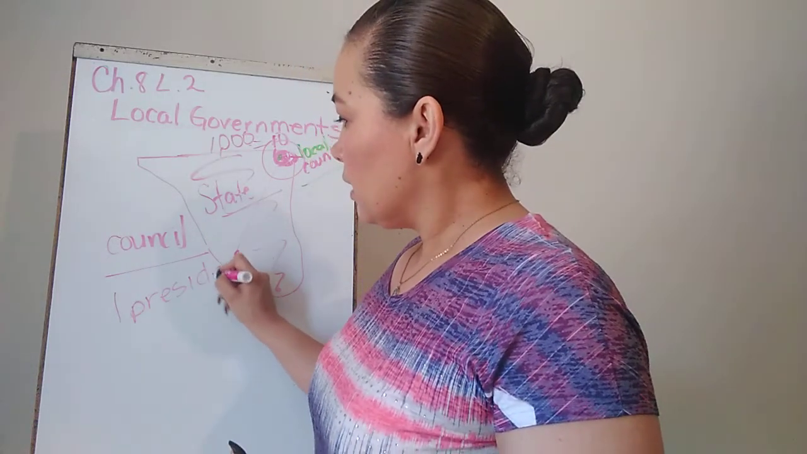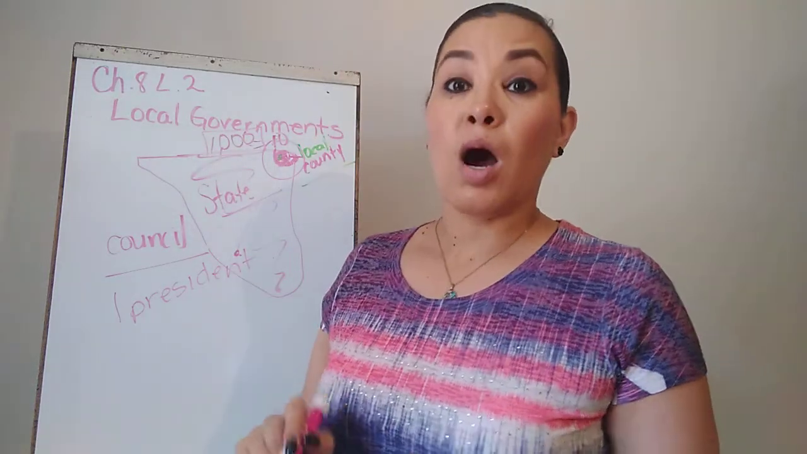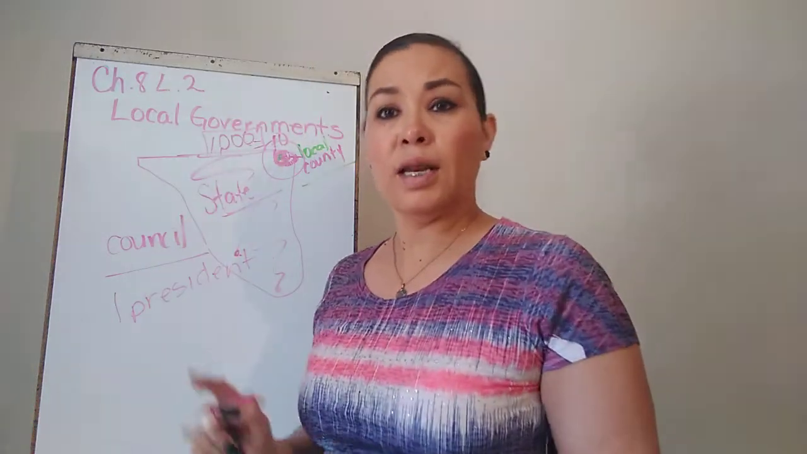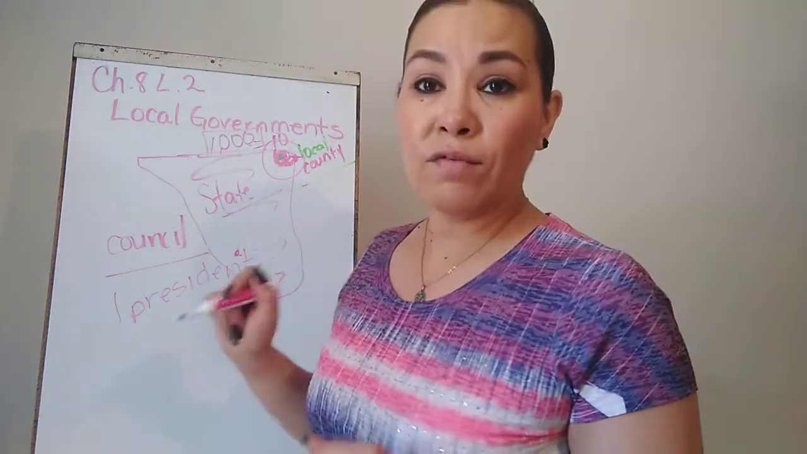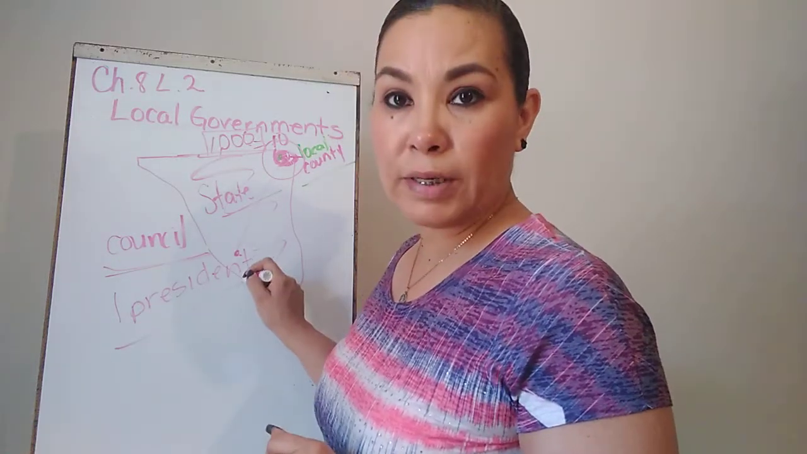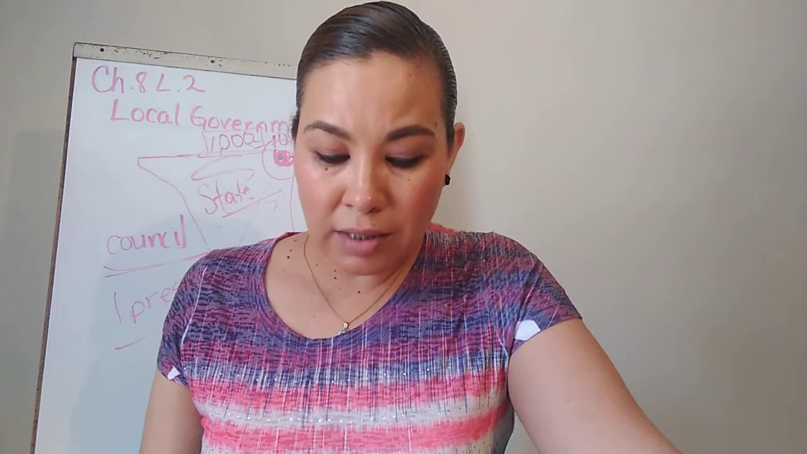So now, these 1,000 people are voting, saying, we want this person, we want that person, but we have to vote for the council members and for the president, okay? So now, he or she leads the executive branch and makes sure city laws are carried out. The council makes laws and collects taxes.